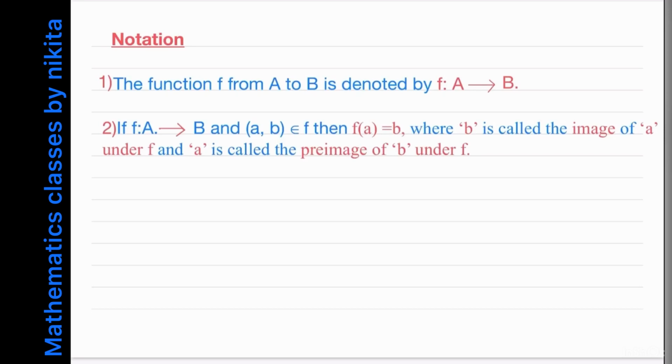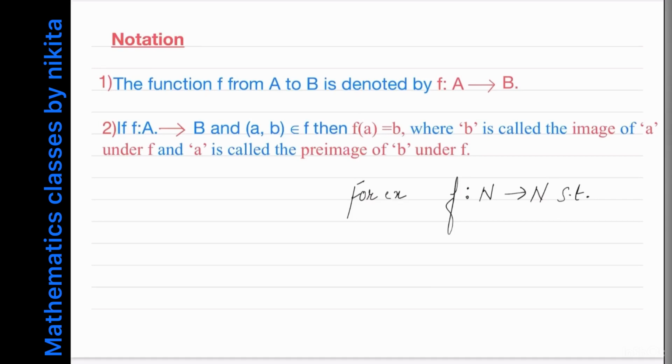I hope the notations are clear to you, because from now on if I write that f is a function from A to B, I will not write it in English. I will just write this symbol, this notation. I have considered two sets. Suppose f is a function from the set N of natural numbers to the set N of natural numbers, such that now you have to specify the rule.